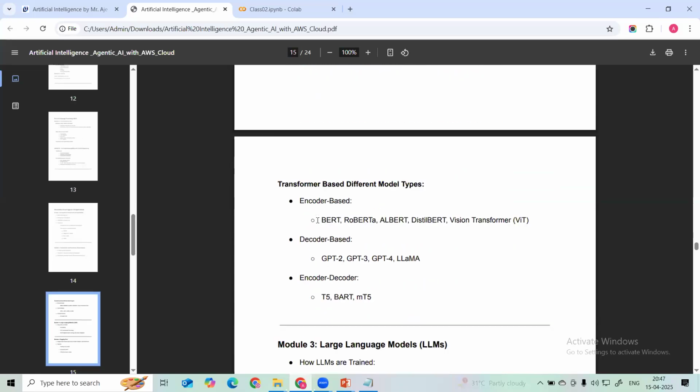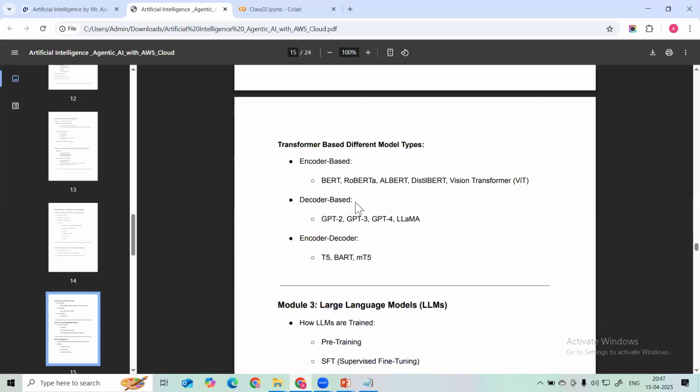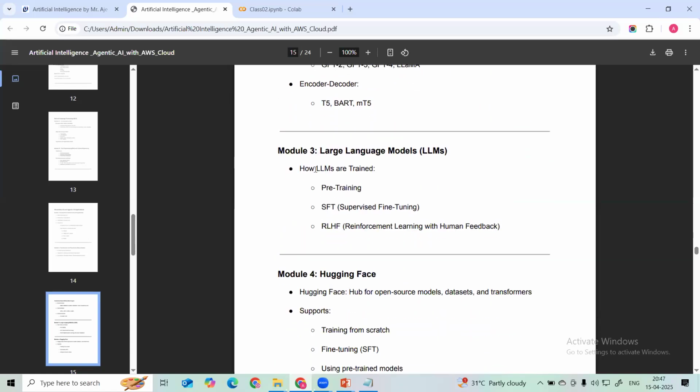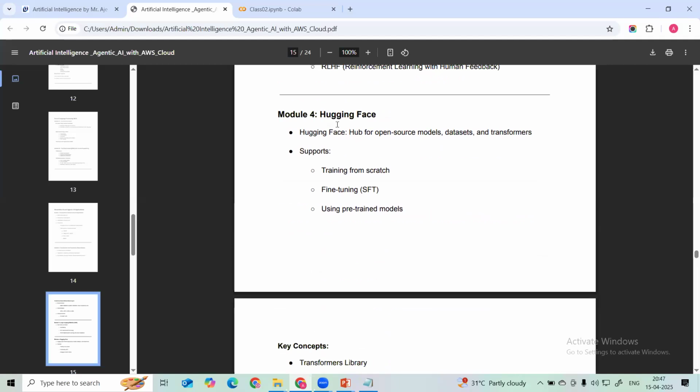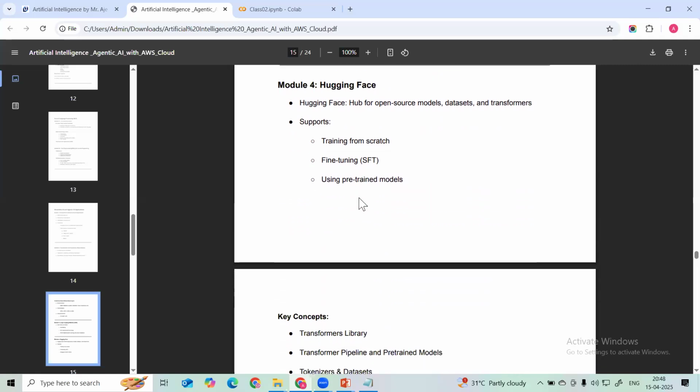After that, there are encoder-based models, decoder-based models, and encoder-decoder-based models. Here we can understand the different types of models under this category. Then we are going to understand what a large language model is, and how it is trained on billions of parameters, from scratch. Then we are going to introduce the Hugging Face library. Hugging Face is the company that provides this library, where we can utilize different open source models, datasets, and transformers to build our own models, easily and open source.